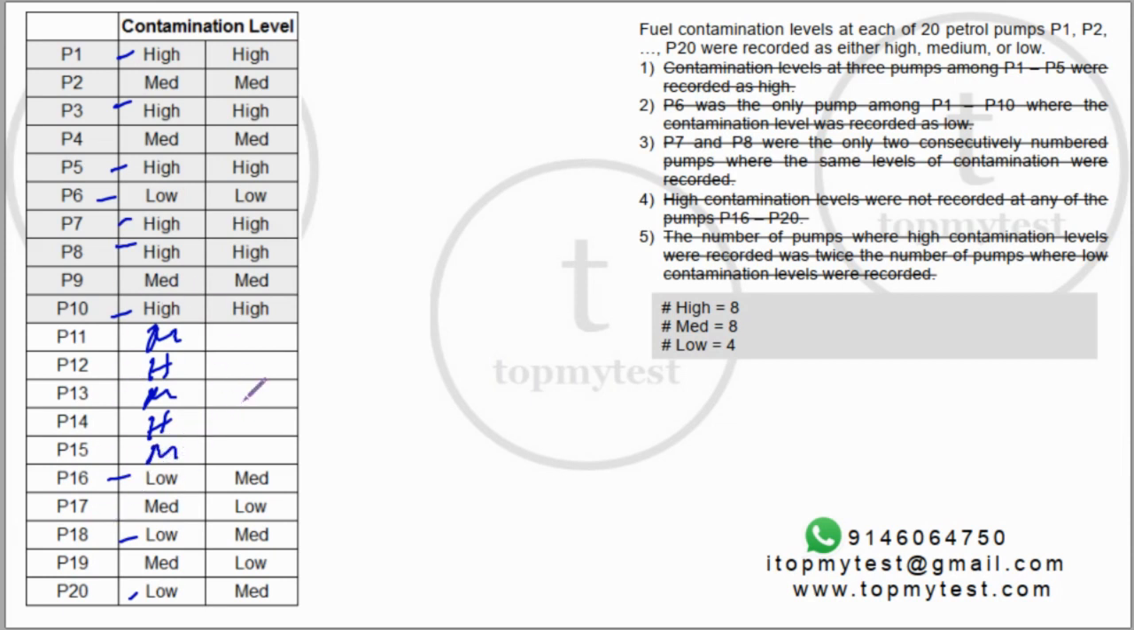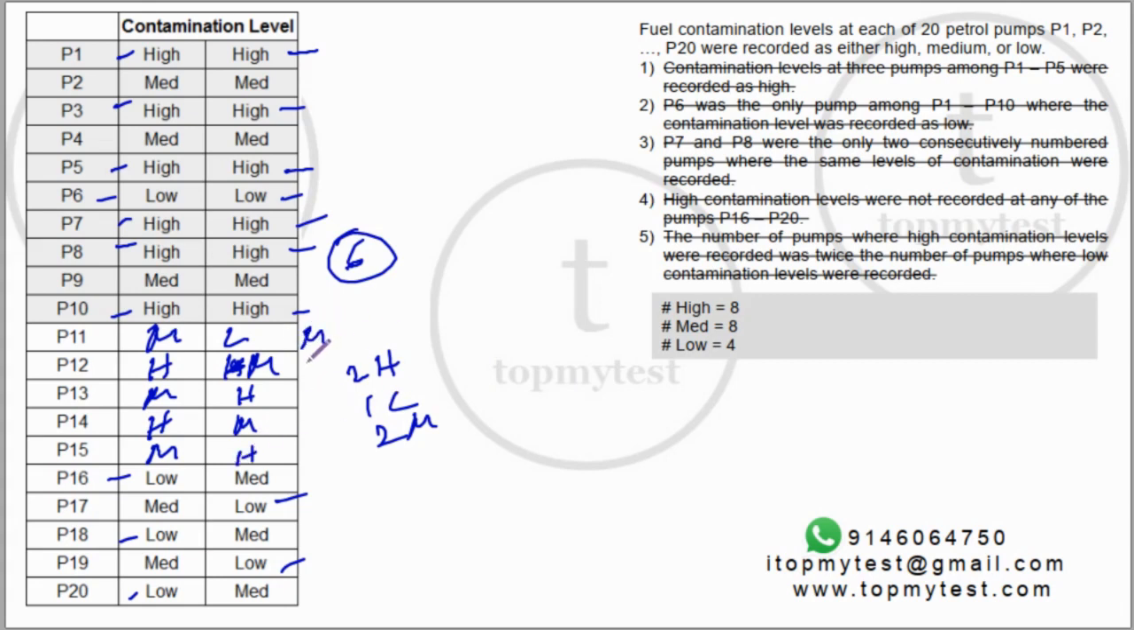This part is fixed. Now in this scenario, you have 1, 2, 3, 4, 5, 6 here. I need 2 more. So I need 2 of them to be high. How many lows do I have? 1, 2, 3 lows, right? So I need 1 low and the remaining 2 should be medium. Now there are multiple scenarios possible. For example, I can put this as medium, this as high, this as medium, this as high. Or I can start with medium here, then high, then medium, then high, then low. So multiple scenarios are possible in this case.